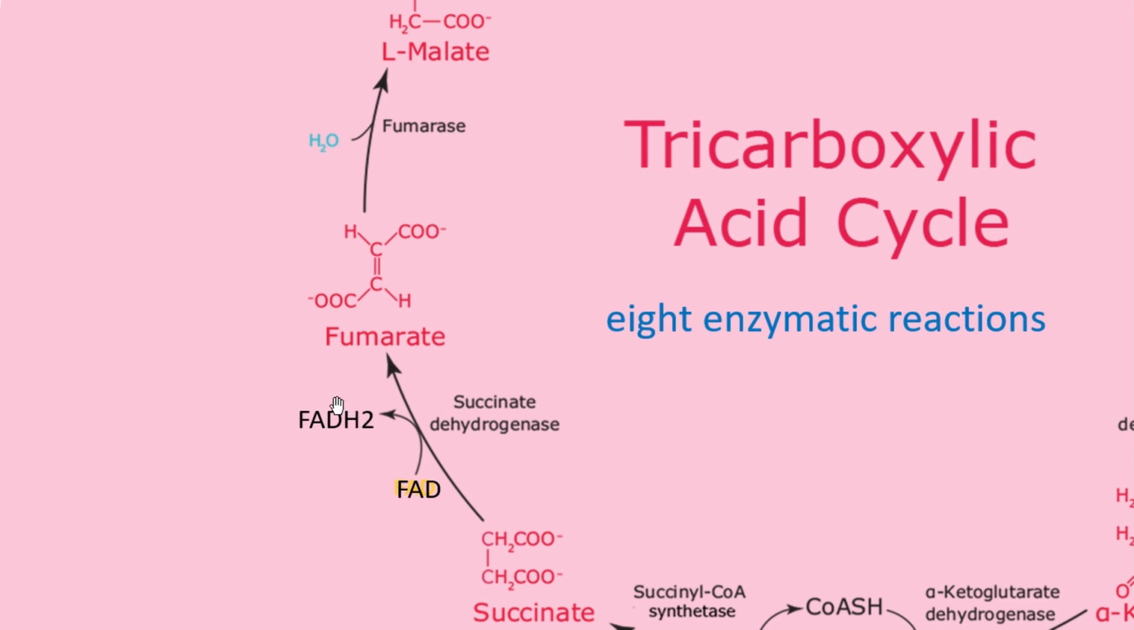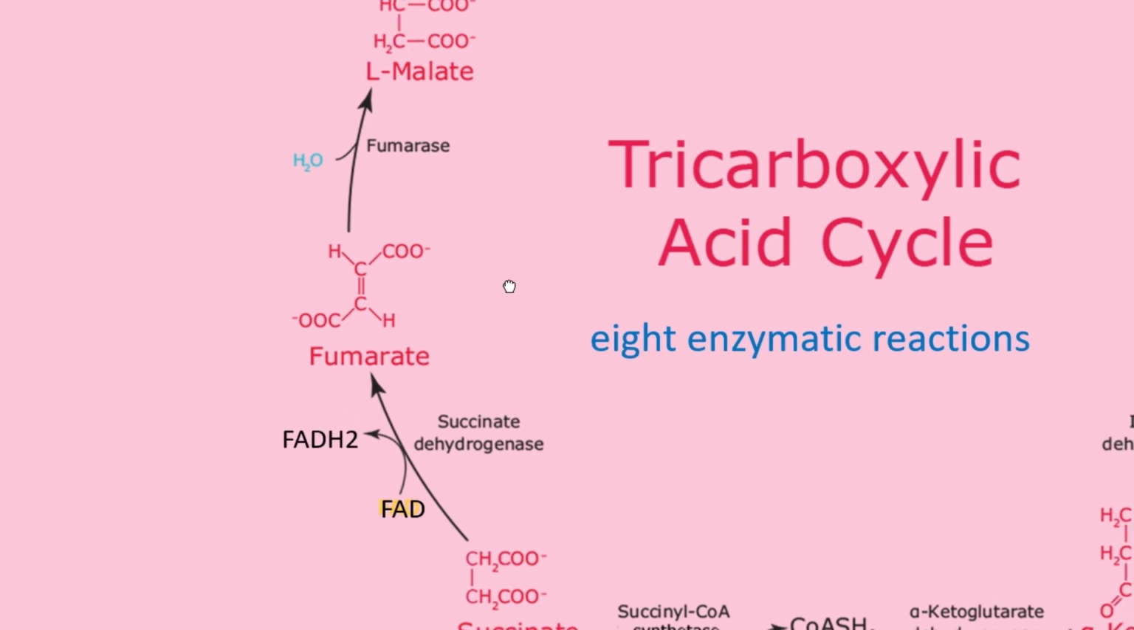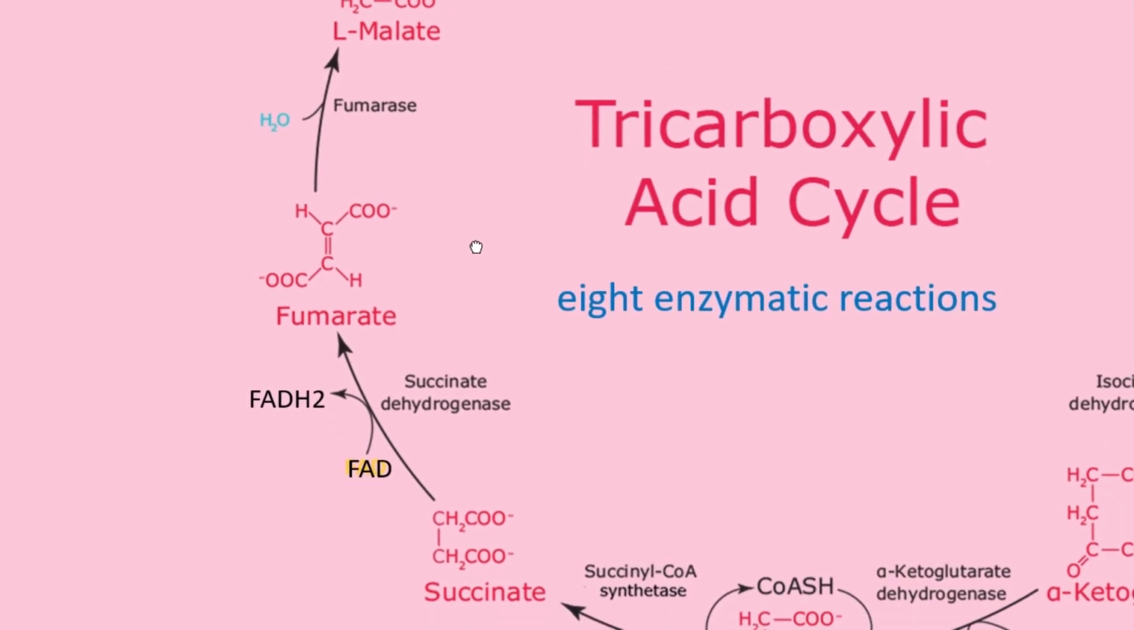Okay, again this FADH2, just like NADH, will be acting as a reducing agent and as a source of electrons in the next phase, that is oxidative phosphorylation. Okay, let's stick to the TCA cycle for now.